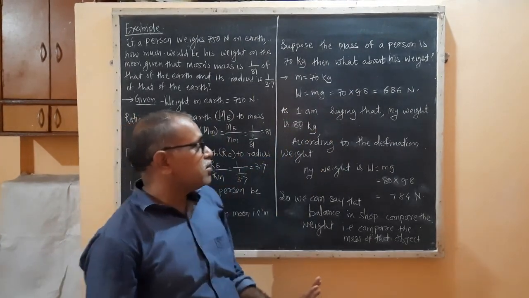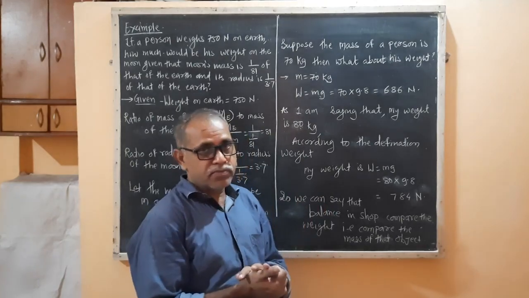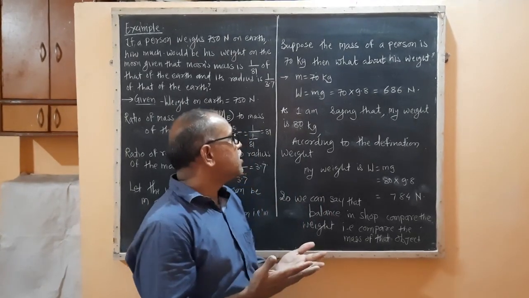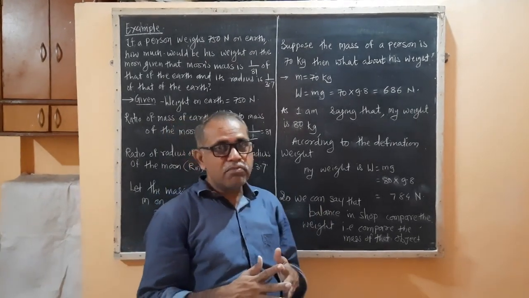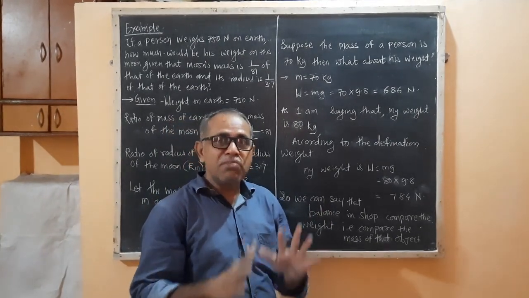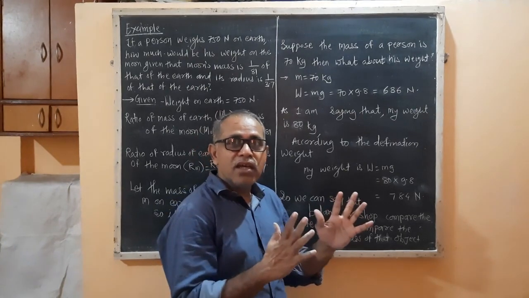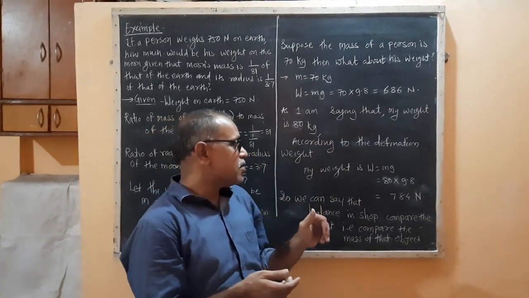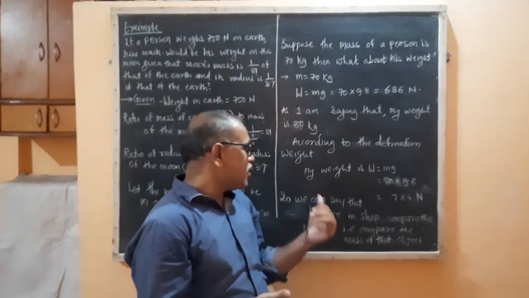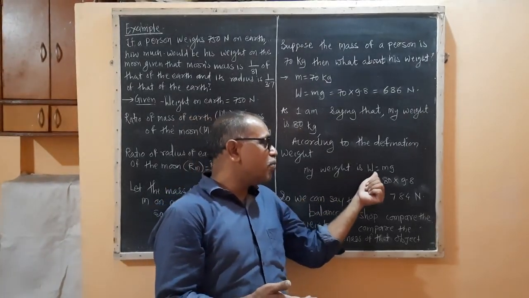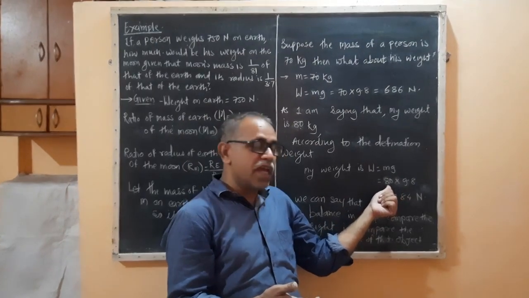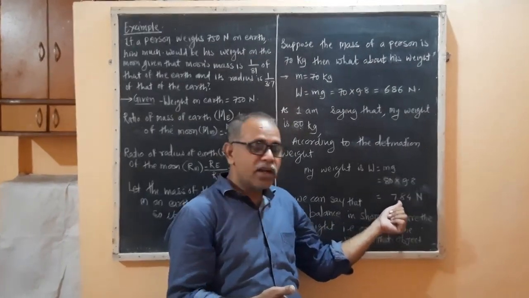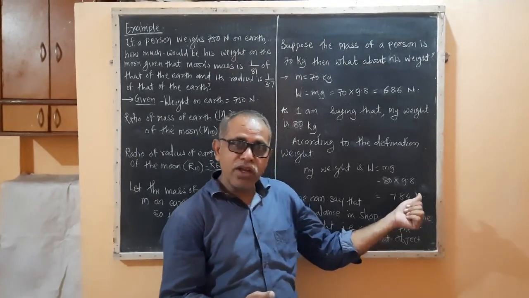Suppose I am saying that my weight is 80 kg. Is it clear? No, it is my mass. If I say my weight is 80 kg, it is my mass that is 80 kg. So according to that law, how much would my weight be? W is equal to m into g, that is 80 into 9.8, that is 784 Newton.